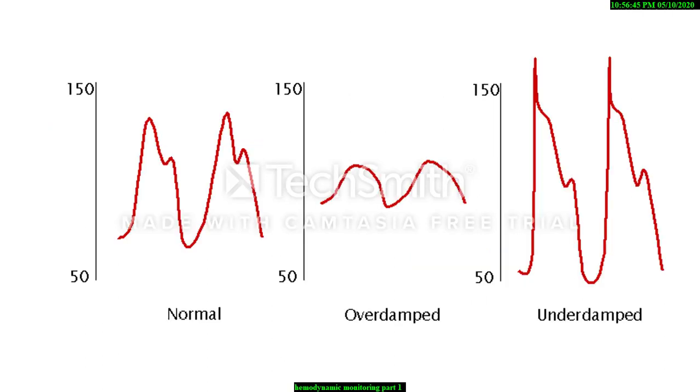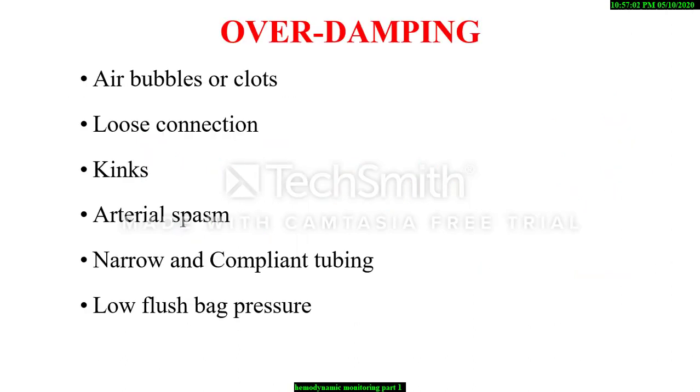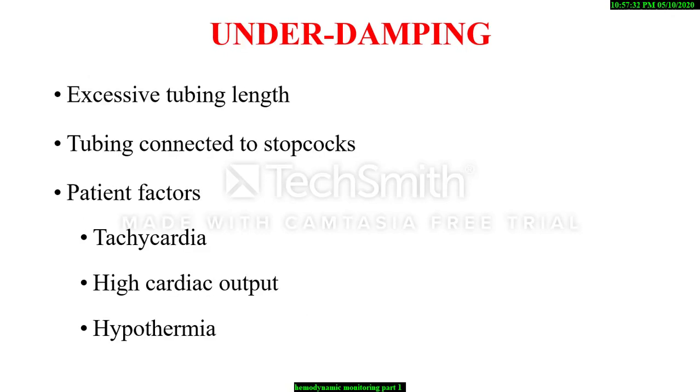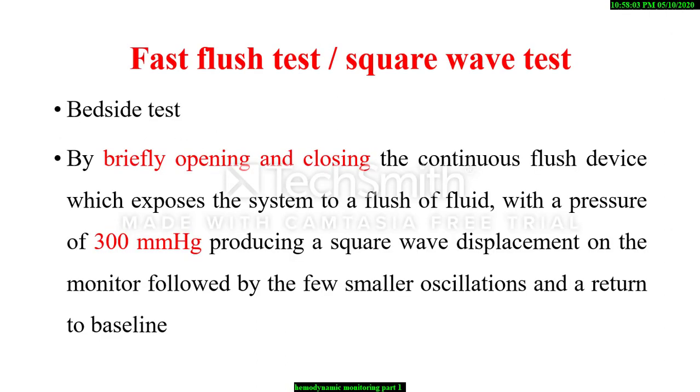This is a diagrammatic representation of overdamped and underdamped arterial waveform. The factors leading to overdamping are air bubbles or clots in the arterial system, loose connection, kinks in the tubing, arterial spasm, narrow and compliant tubing, and low flush bag pressure. The factors leading to underdamping are excessive tubing length, tubing connected to stopcocks, and patient factors which are tachycardia, high cardiac output, and hypothermia.